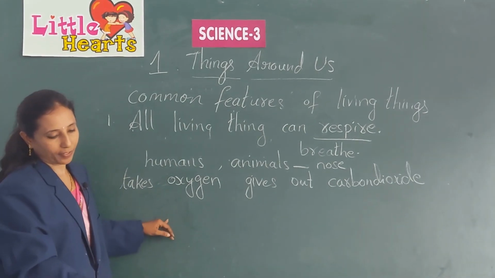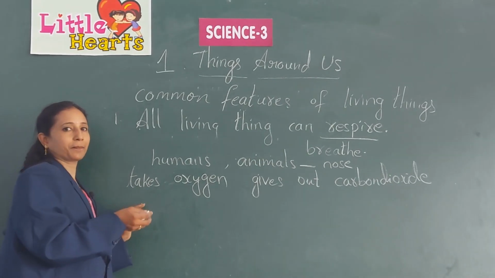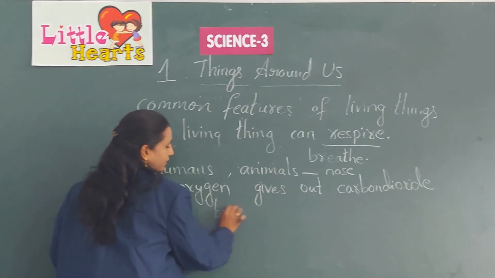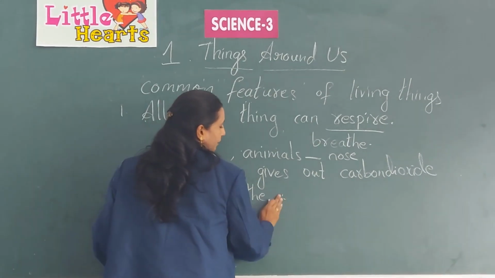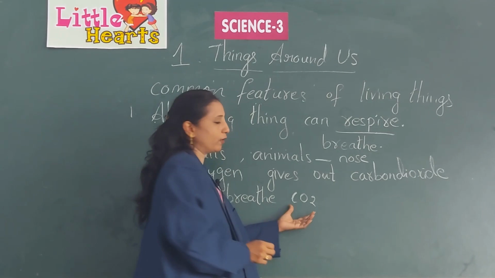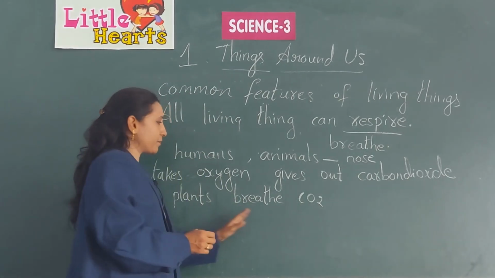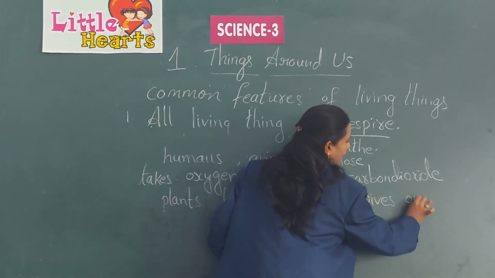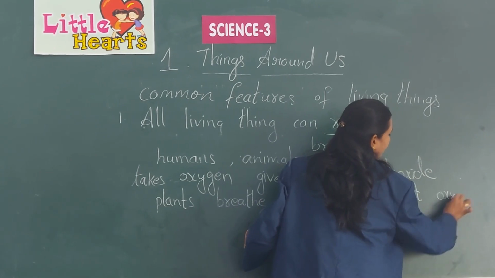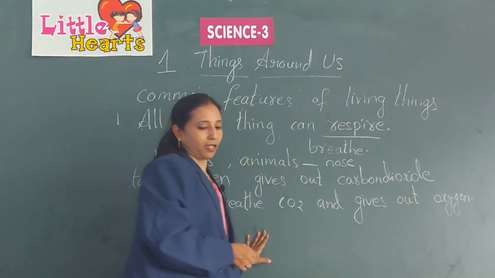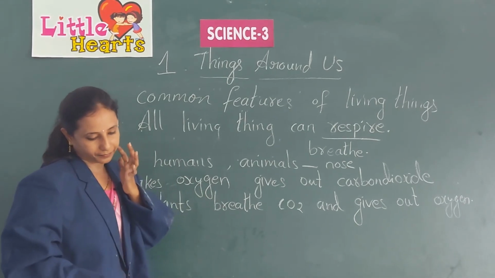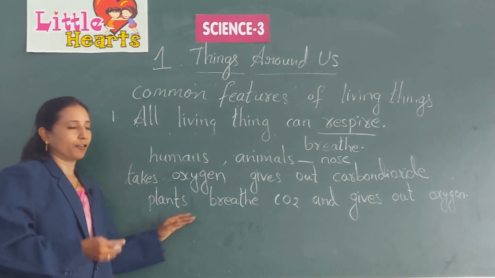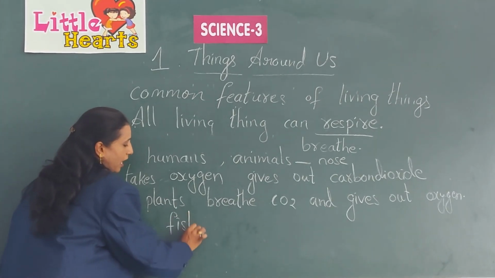In the case of plants, they take in carbon dioxide, CO2. CO2 means carbon dioxide. Plants take in carbon dioxide and give out oxygen. And in other cases, for example, how do fish breathe?